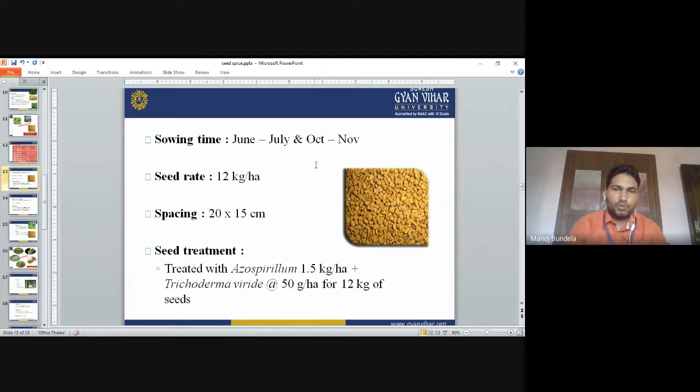Sowing time is June, July and October, November. Seed rate is 12 kg per hectare. Spacing is 20 into 15 centimeter. Seed treatment: the seeds are treated with Azospirillum at 1.5 kg per hectare and Trichoderma viride at 50 gram per hectare, which we can use for 12 kg of seeds.